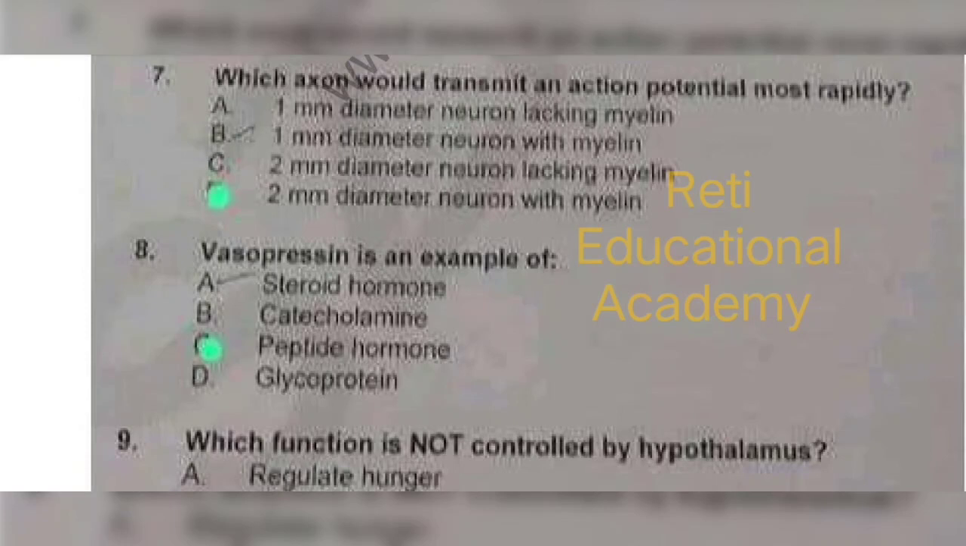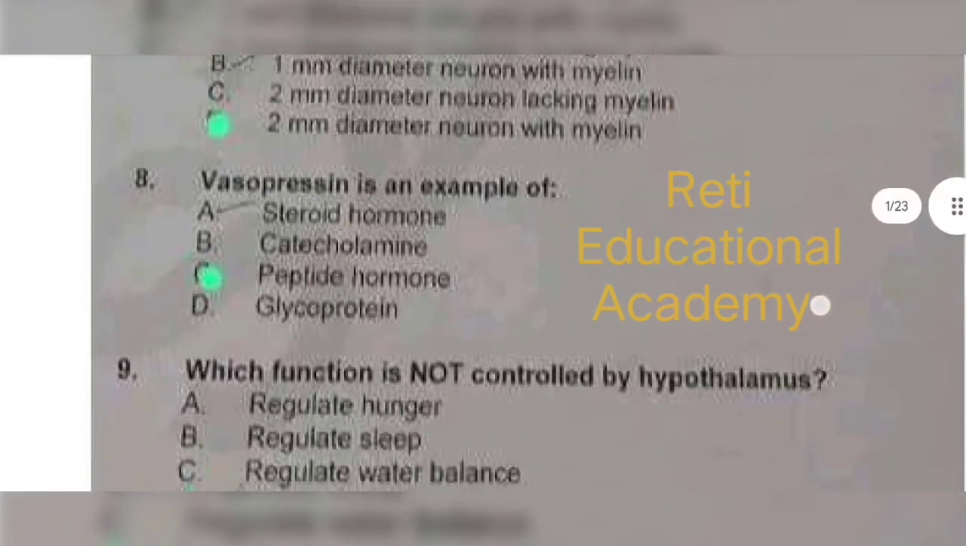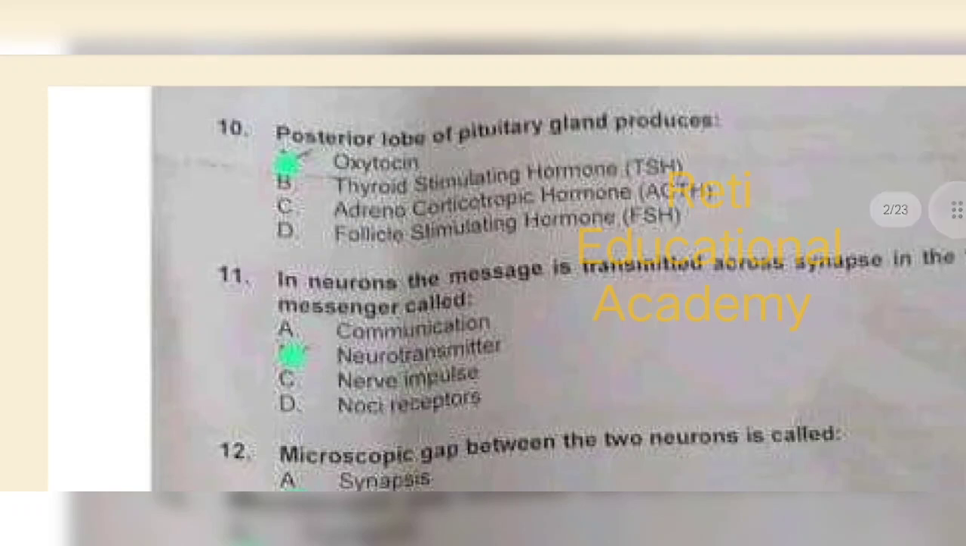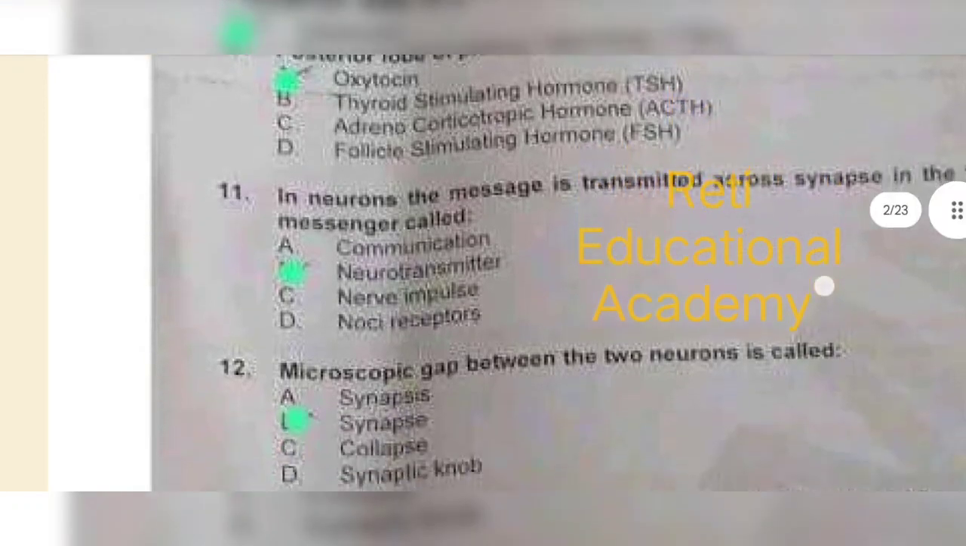peptide hormone. Question number 9. Which function is not controlled by the hypothalamus? The correct answer is storing long-term memories. Question number 10. The posterior lobe of the pituitary gland produces oxytocin. Question number 11. In neurons, the message is transmitted across the synapse by a messenger called a neurotransmitter. Question number 12. The microscopic gap between two neurons is called the synapse.